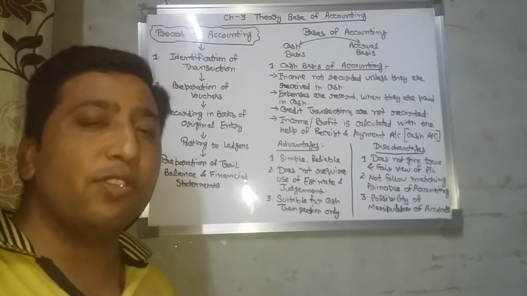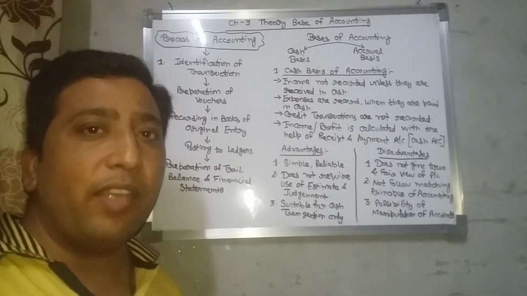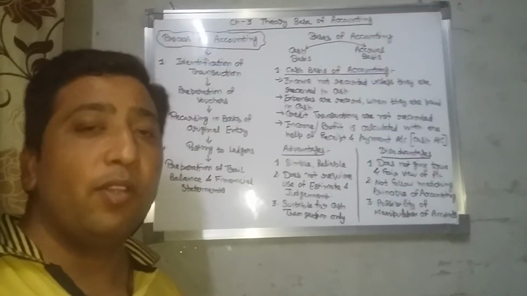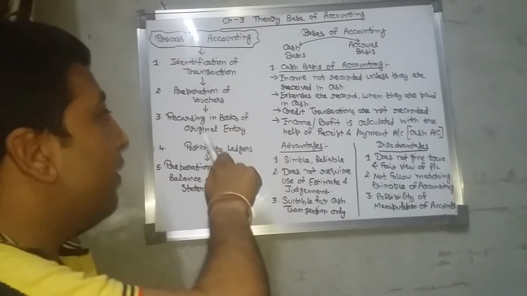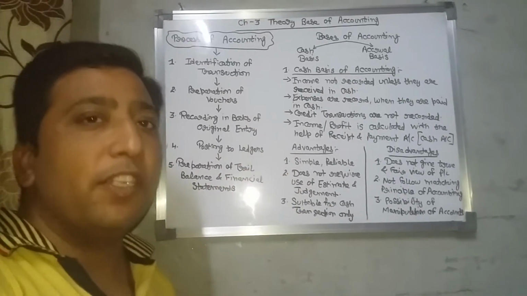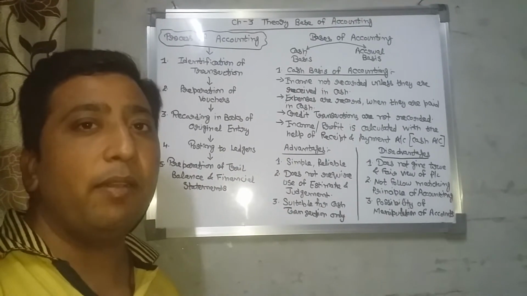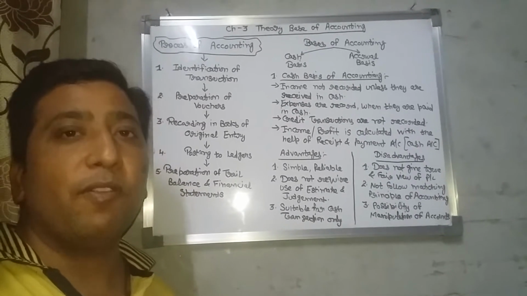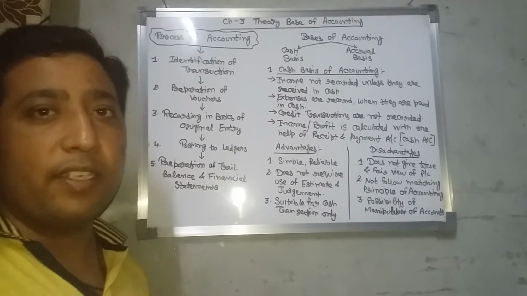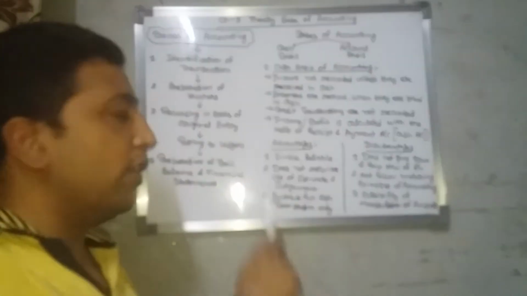Vouchers are like source documents, because these are the verified documents like cash memo, checkbook, and invoice, etc., that we have to prepare. Third one is recording in the books of original entry, meaning from the voucher we can put the journal entry into the journal, because this is the book of prime entry where we have to record the transaction first. Then second, posting to ledger.